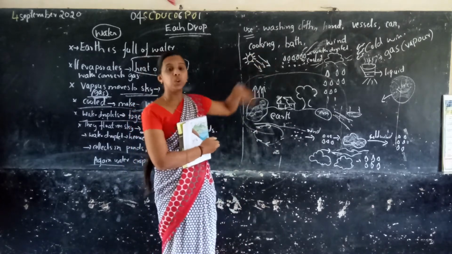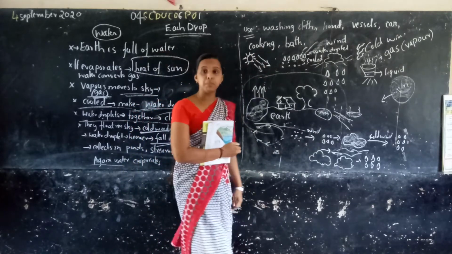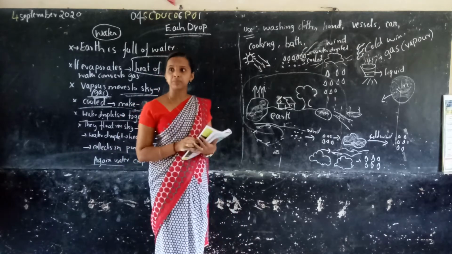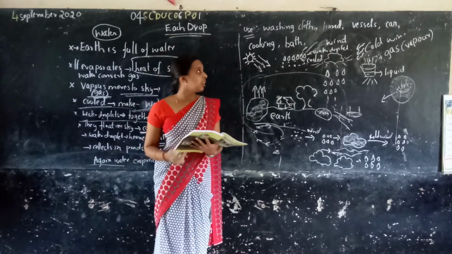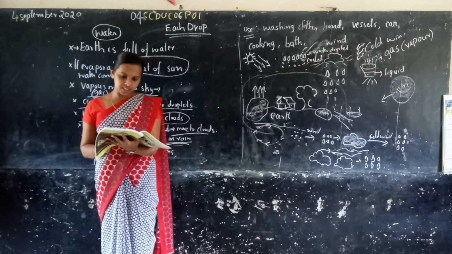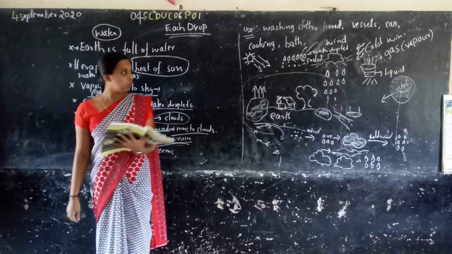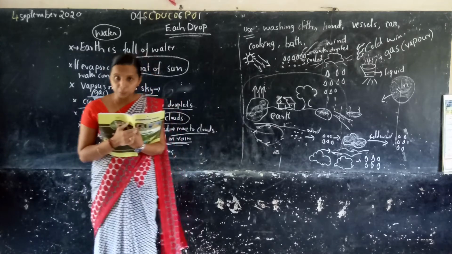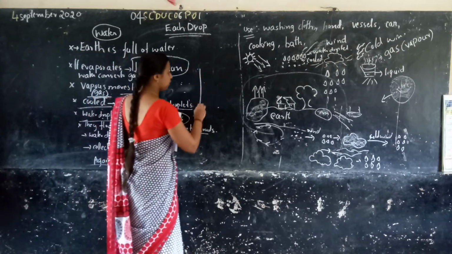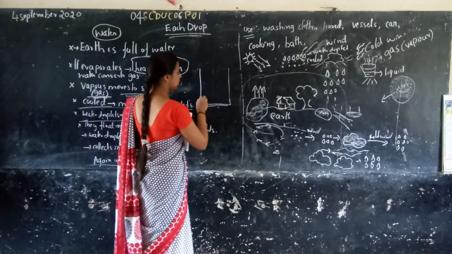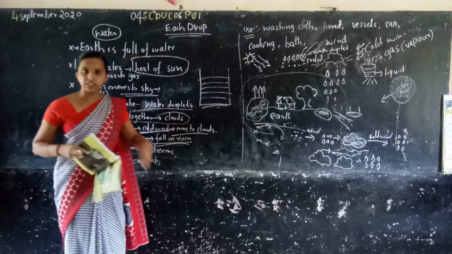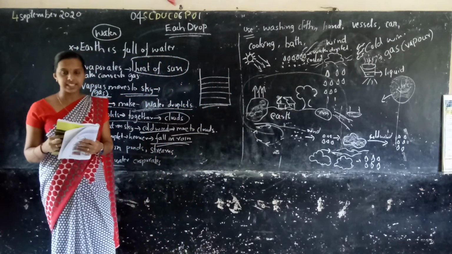Then we use it in cooking, then for bath, so many ways. So in this class we studied what is water, how water is obtained on earth, then uses of water, then how water is converted into vapor, etc.